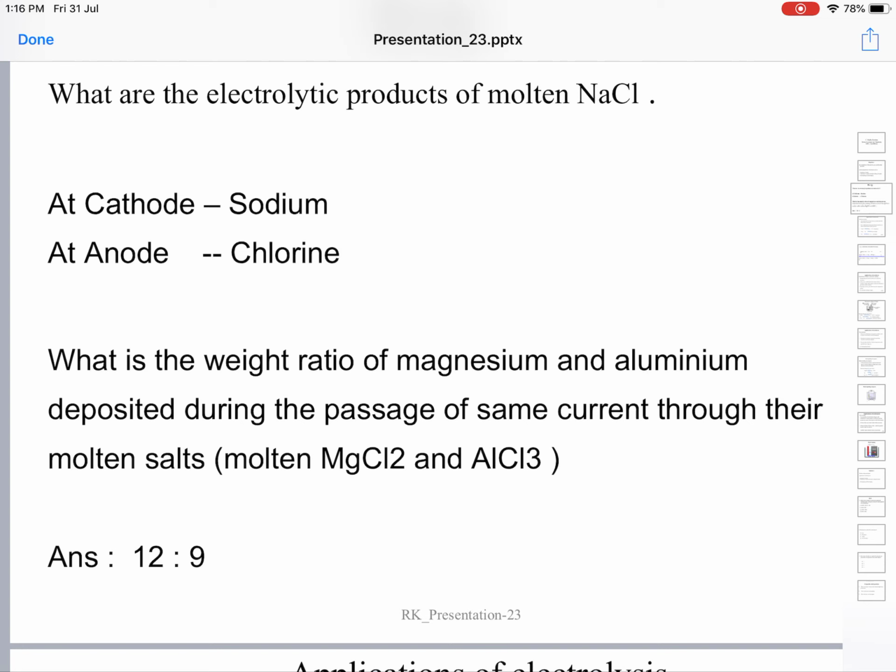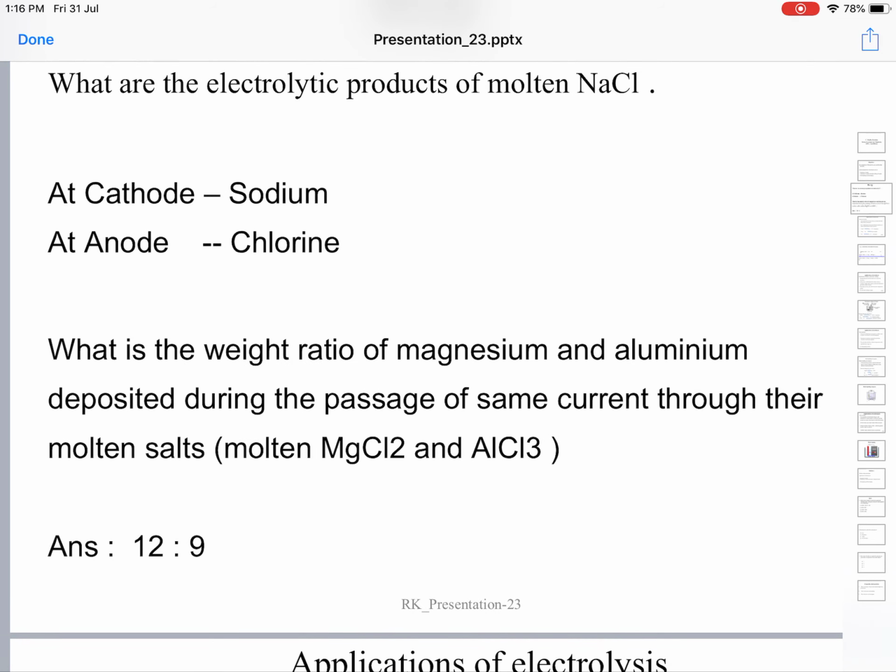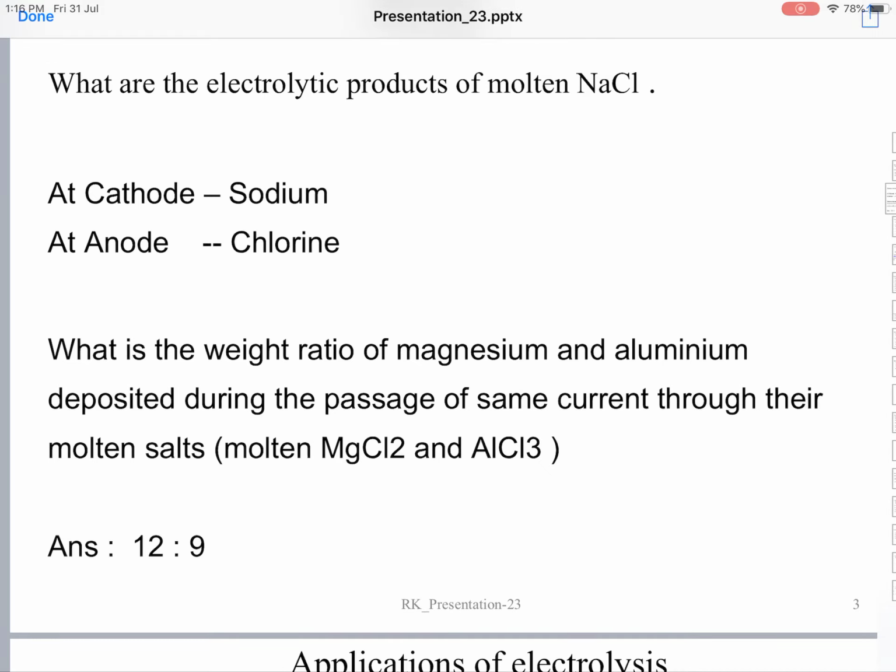The positively charged ions go to the cathode and pick up electrons. So they become neutral atoms from positively charged ions, and these neutral atoms are evolved at the cathode. Sodium metal is deposited at the cathode. In the same manner, the other electrode becomes